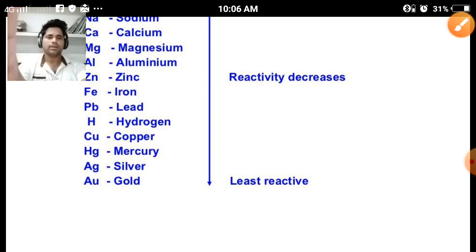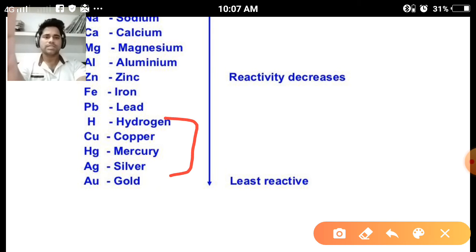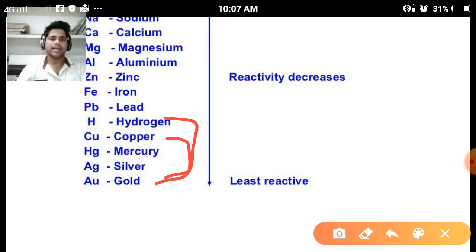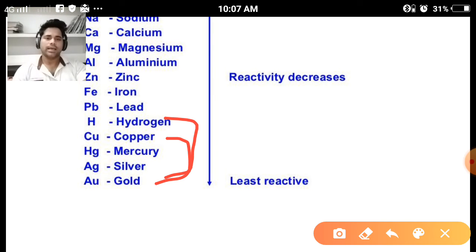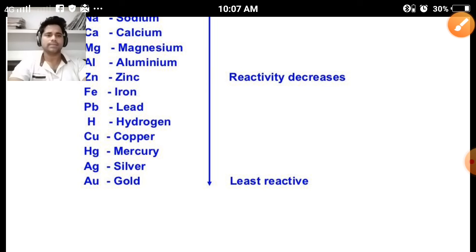The metals situated below hydrogen are known as less reactive metals: copper, mercury, silver, and gold. Those metals situated above hydrogen have the capacity to replace the less reactive metals from their salt solution. For example, copper cannot replace zinc from zinc sulfate solution because copper is less reactive than zinc, but zinc can replace copper from copper sulfate solution. So the reaction will occur there. Clear? Some more examples we will discuss in the exercise and notes.